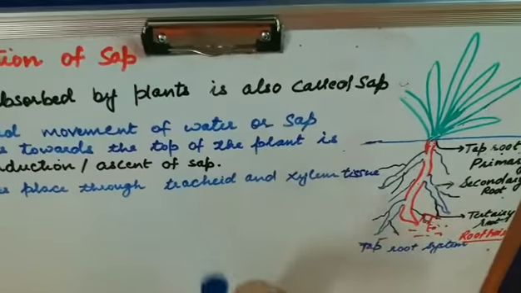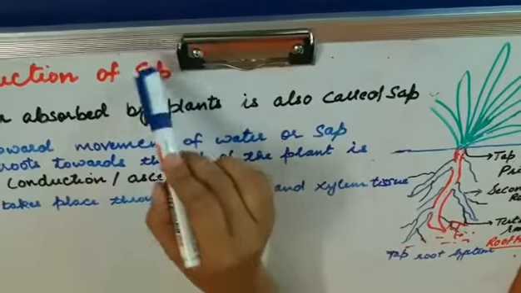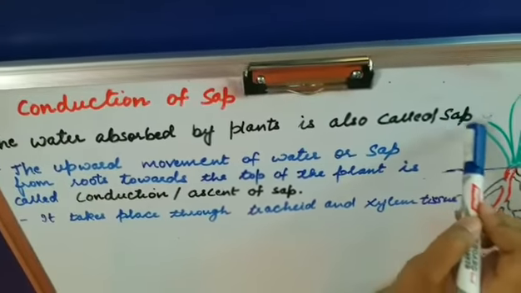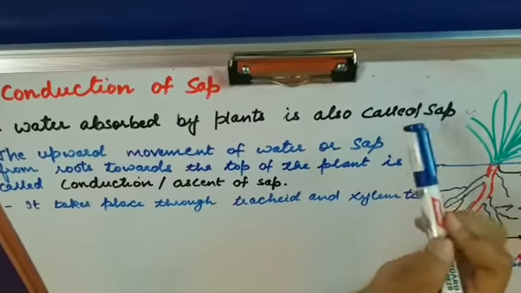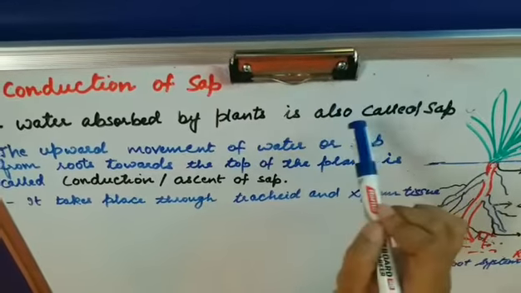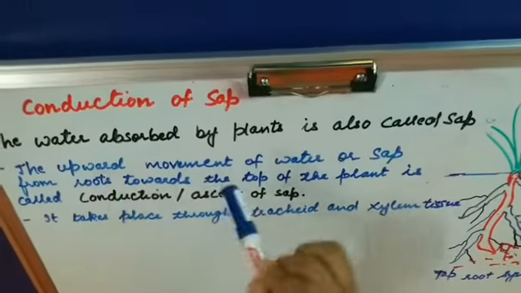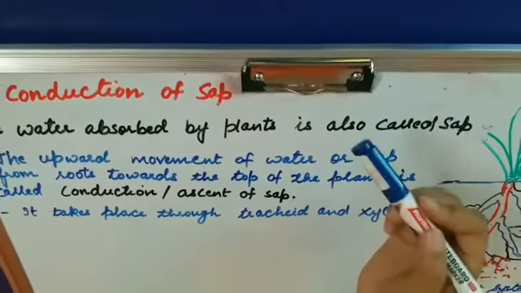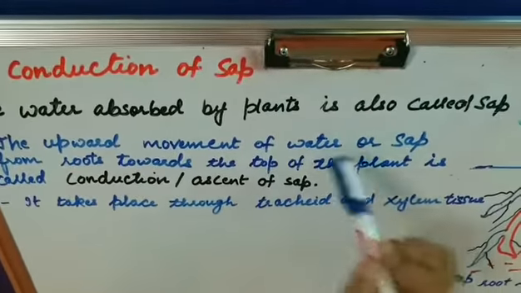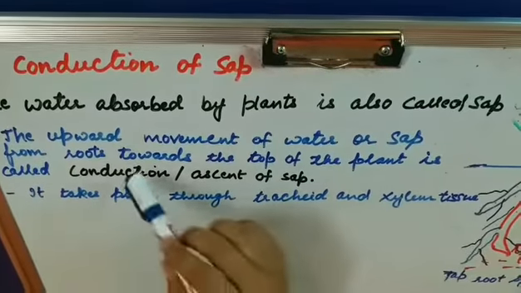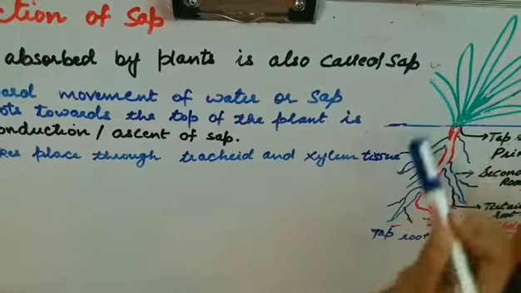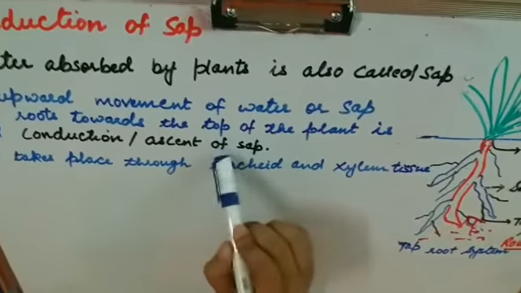So first try to understand what is sap. The water absorbed by the plant is also called sap, and this sap water is basically a dissolved form of minerals. Now, the upward movement of the water or sap, with minerals dissolved in it, from the roots to the top of the plant is called conduction or ascent of sap.